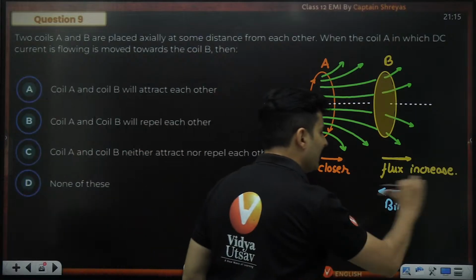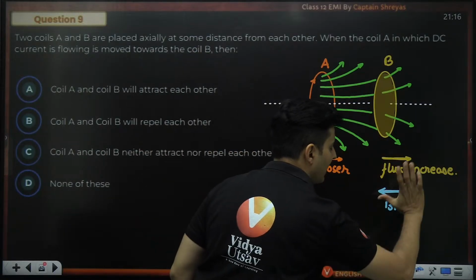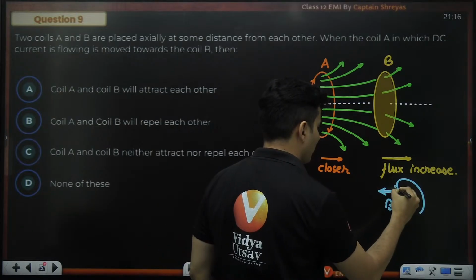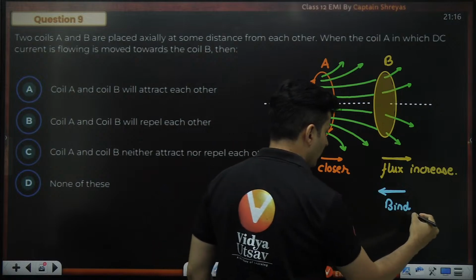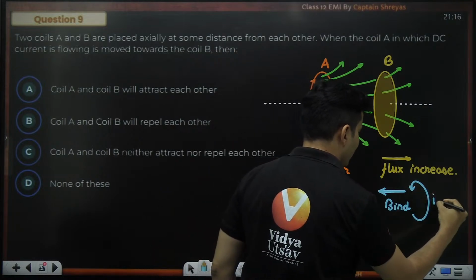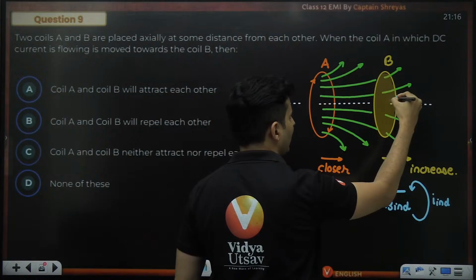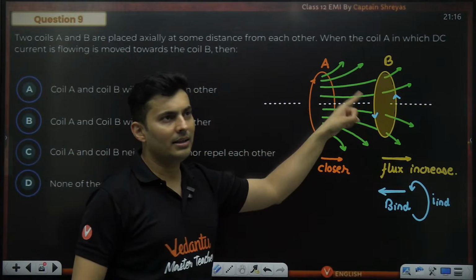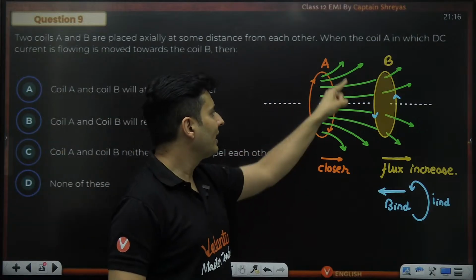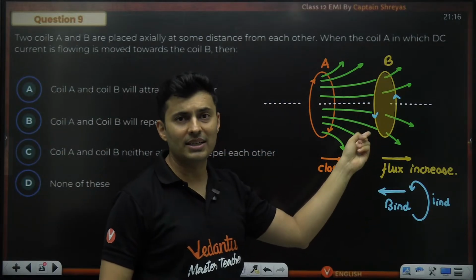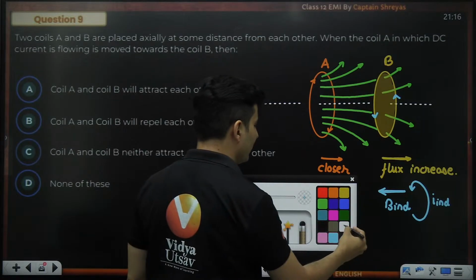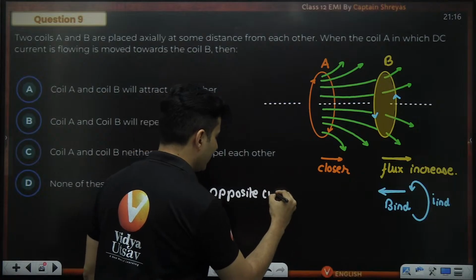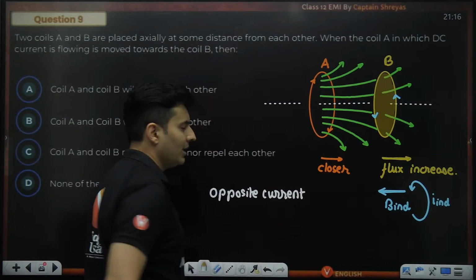So the magnetic field is in this direction. Hold your thumb also in this direction. You can see the fingers of your right hand will curl like this. So this is the direction of your induced current. So the current will go like this. Now, quickly think and tell me: one current is going like this, the other current is going in the opposite direction. So what happens to opposite currents? Opposite currents, will they attract or will they repel?